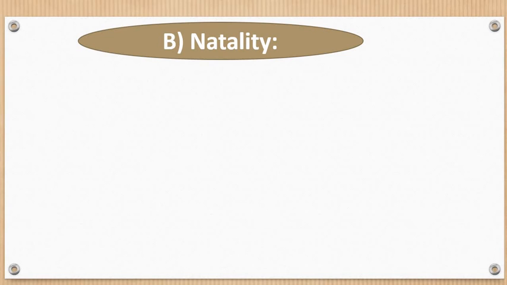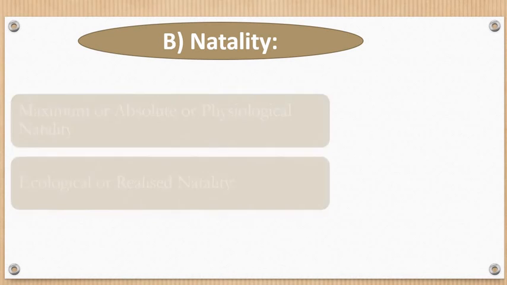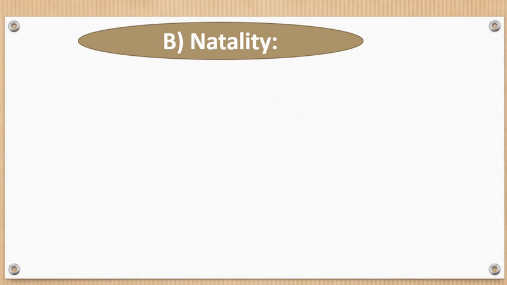Now let's see the next characteristic of the population, that is natality. So natality is a broad term and it means the production of new individuals by birth. So natality especially means the birth, right? So production of a new individual by birth, as well as hatching, as well as germination or fusion, right? So natality rate is the rate of reproduction or birth per unit time, and it is the number of individuals born per unit time in a particular population.